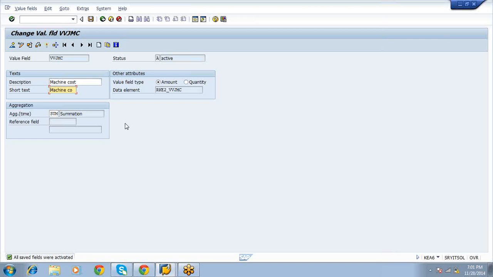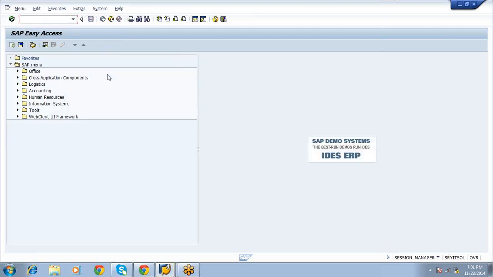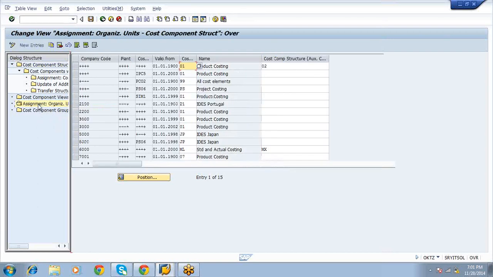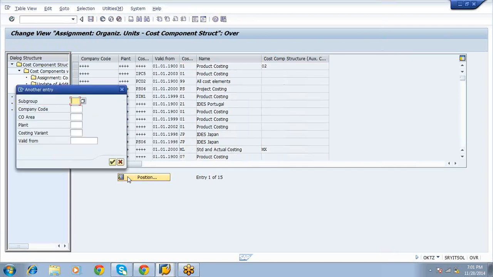Just one second. Okay, here go to OKTZ. Here is the organization. Suppose we check our company code here.